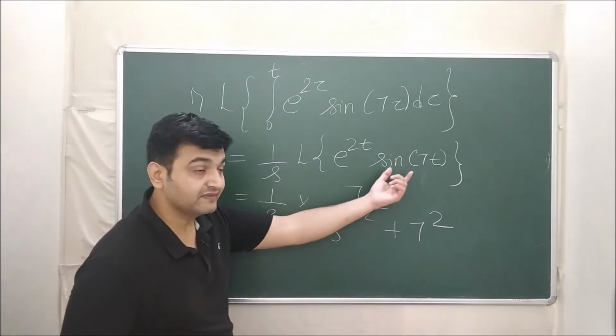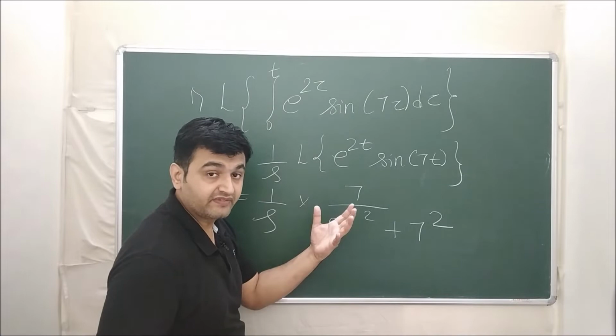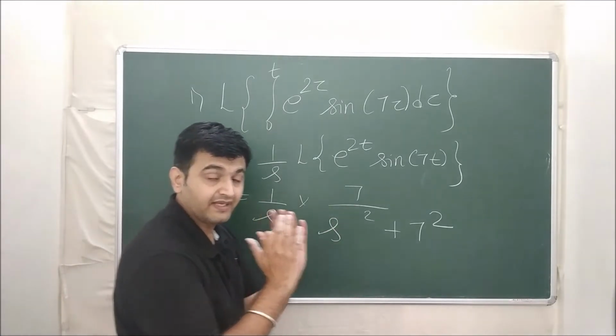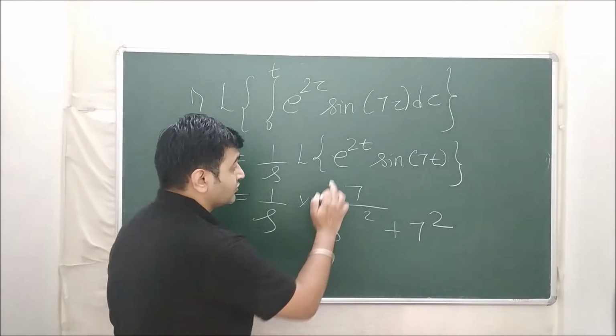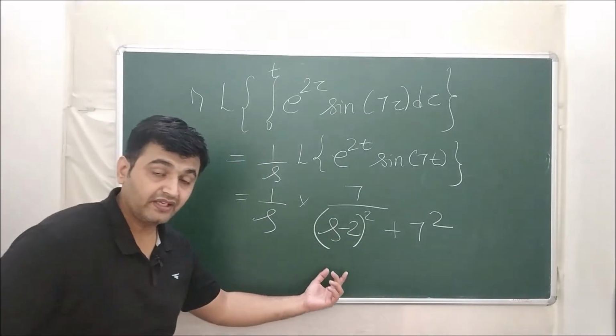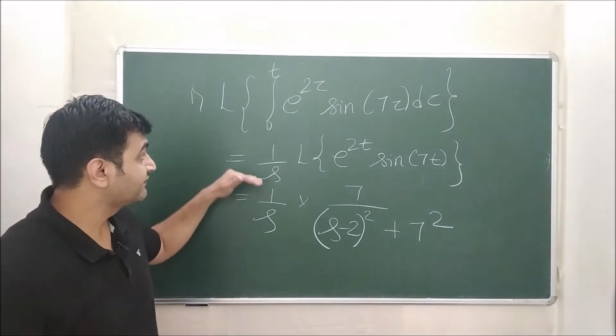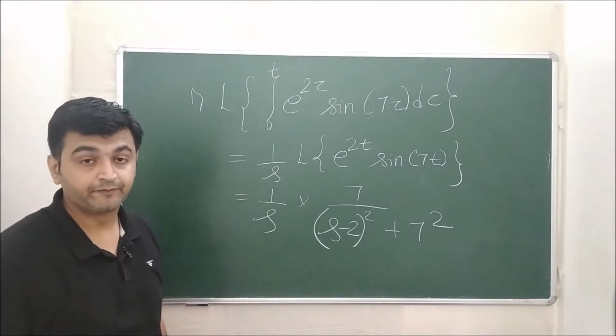So this is the Laplace of sine 7t, but then I'm multiplying by the exponential function. So the first shifting theorem says you simply shift your s by s minus a units. So this will become s minus 2 the whole square. You had s square, you replace your s square by s minus 2 the whole square. So this is the Laplace for this function.